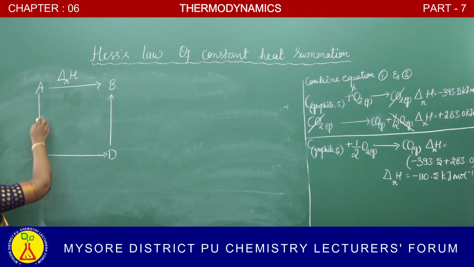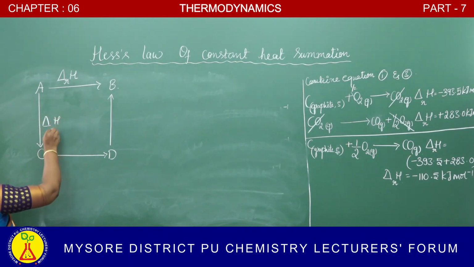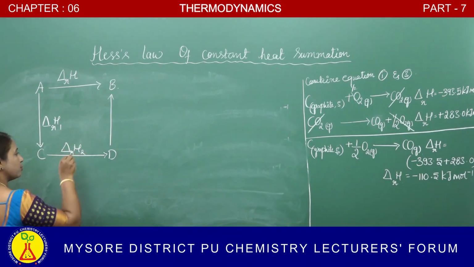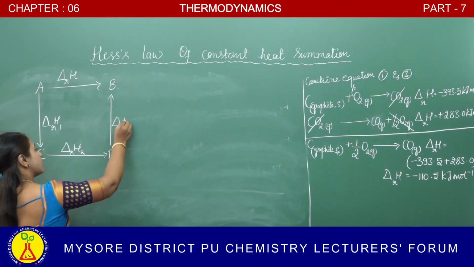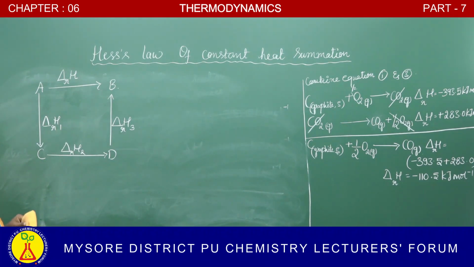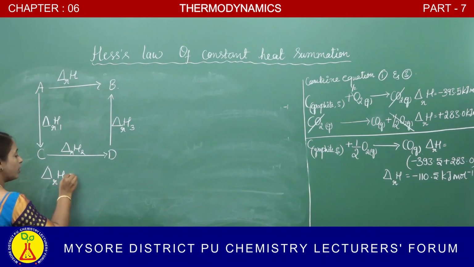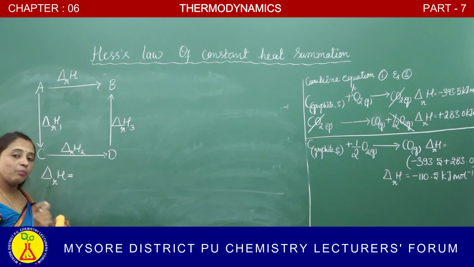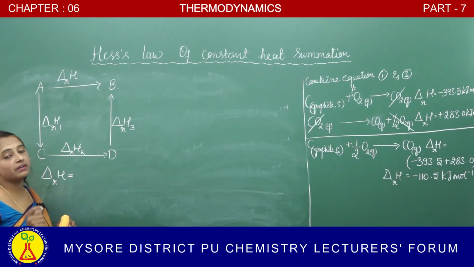Conversion of A to C, what shall we call this? Enthalpy of reaction, that is delta H1, let us take it. And this is delta H2 and this is delta H3. And the enthalpy of this reaction, conversion of A to B, the enthalpy of this reaction is equal to